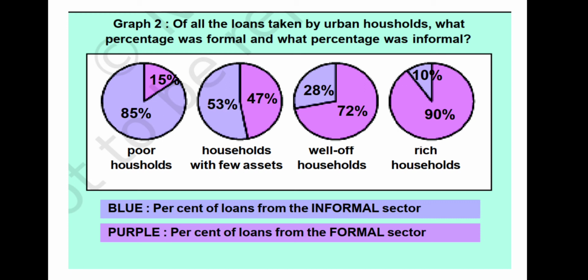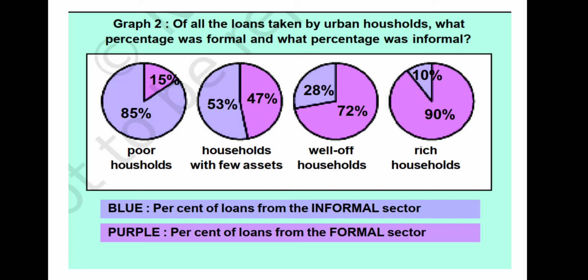First, this suggests that the formal sector still meets only about half of the total credit needs of the rural people. So the remaining credit needs are met from informal sources. You can see the blue percent of the loans from the informal sector, and purple represents the percent of loans from the formal sector.